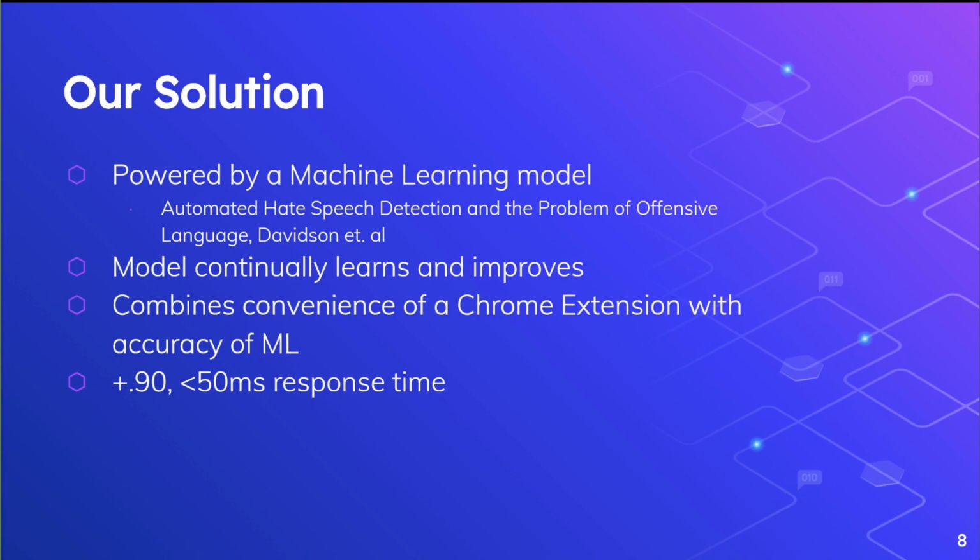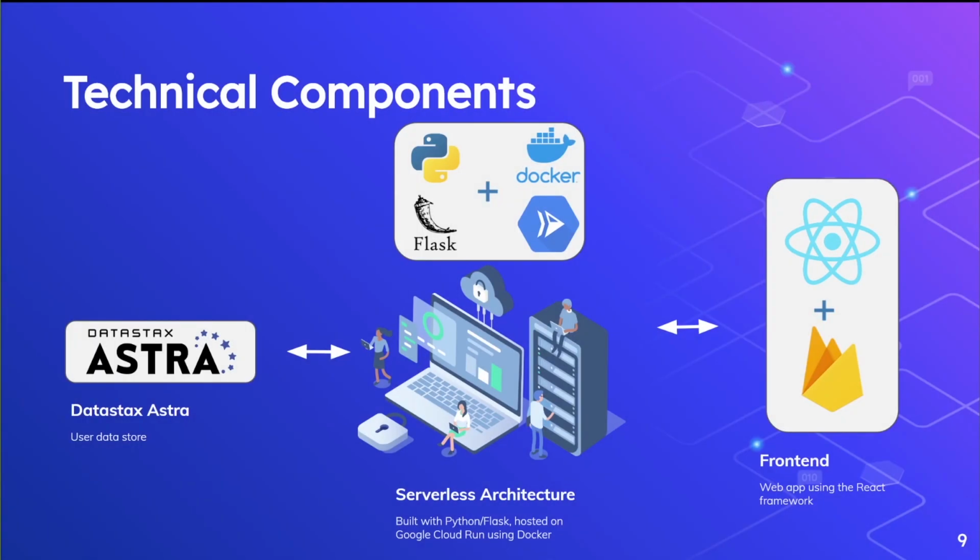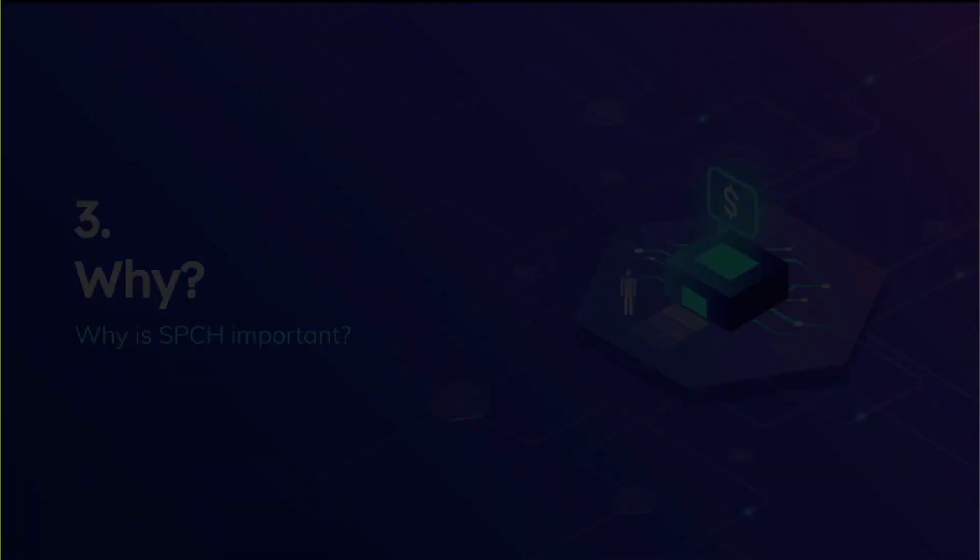As users write, the data is saved in DataStax Astra for creation of a larger training data bank, increasing the accuracy over time. Our frontend includes a Chrome extension and a website hosted using Firebase, both written using React. The user text is then sent to the Python Flask endpoint hosted using Cloud Run and Docker, which hold the model. The data is stored in the Cassandra database to create larger training datasets.